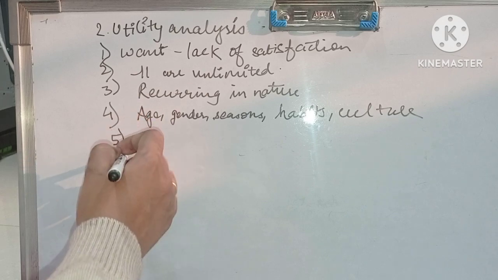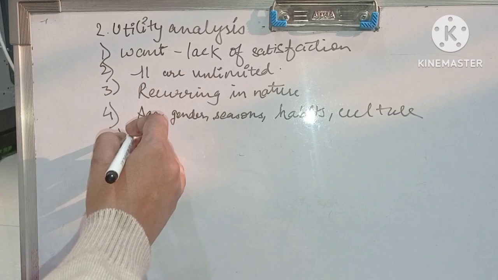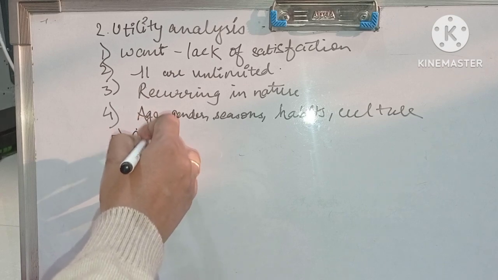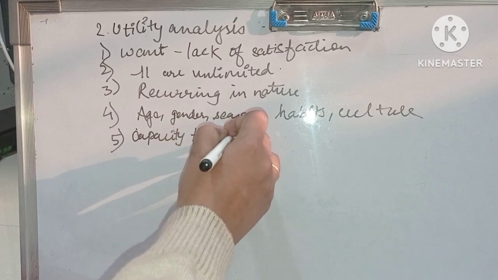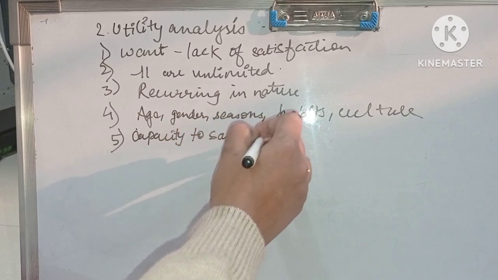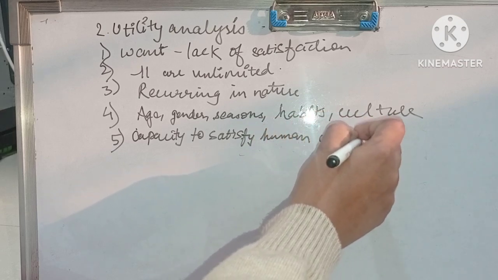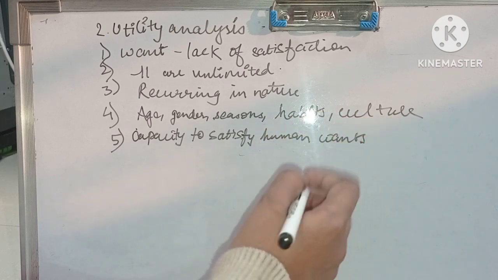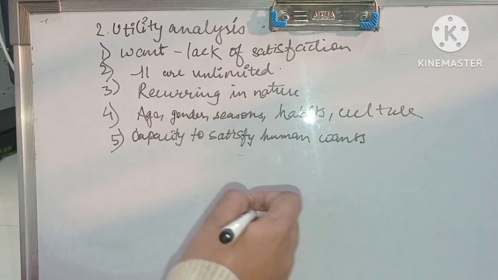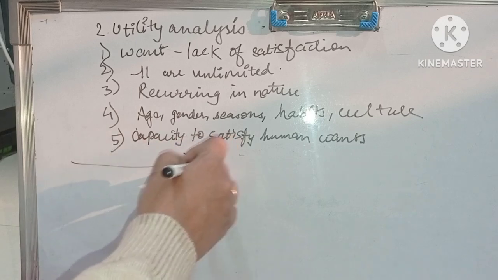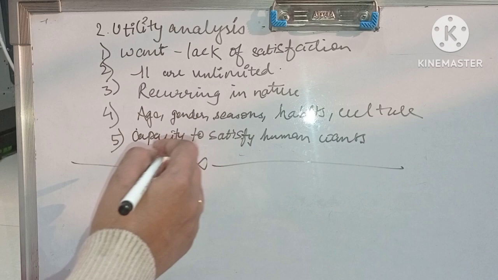Okay, then utility is the capacity of a commodity to satisfy the human wants. It is a capacity to satisfy human wants. In other words, utility is the want satisfying power of a good. Okay. So this was the recall in this chapter.